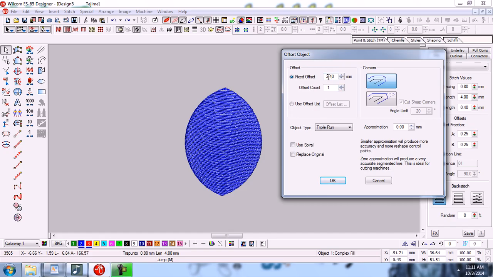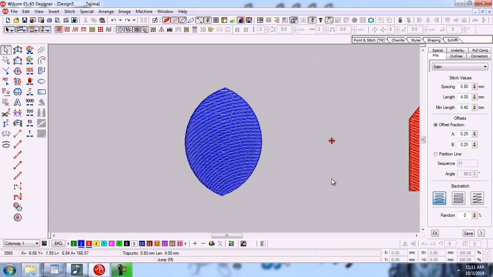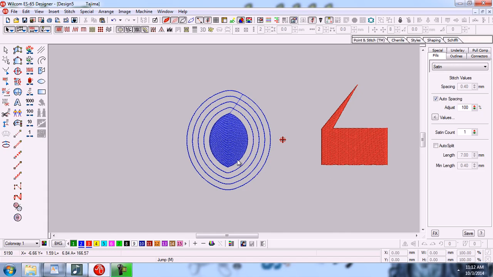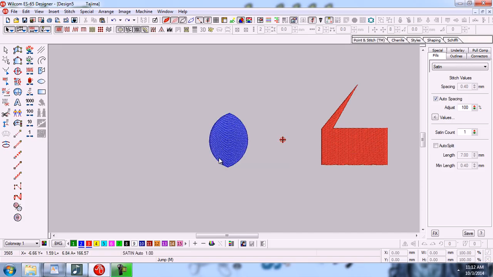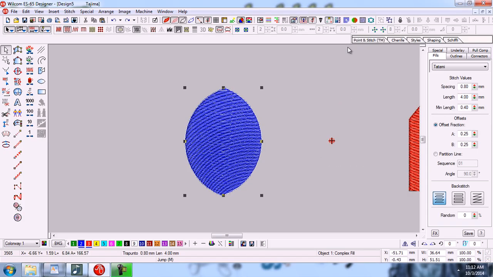We will change the distance. For example, it was 2.40. I will type here 5 and its counter number 4. Now click on OK. So you can see that 4 insert offset objects have been created. Control Z for undo, some zoom. Now click again on the object.